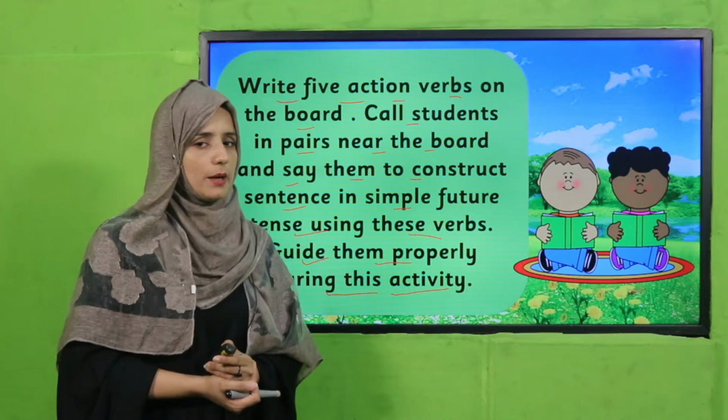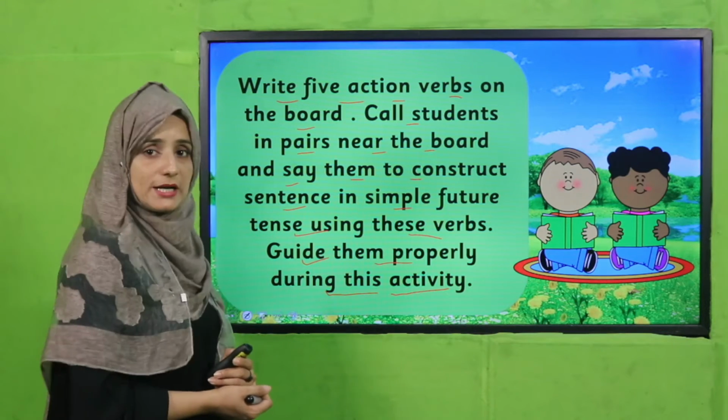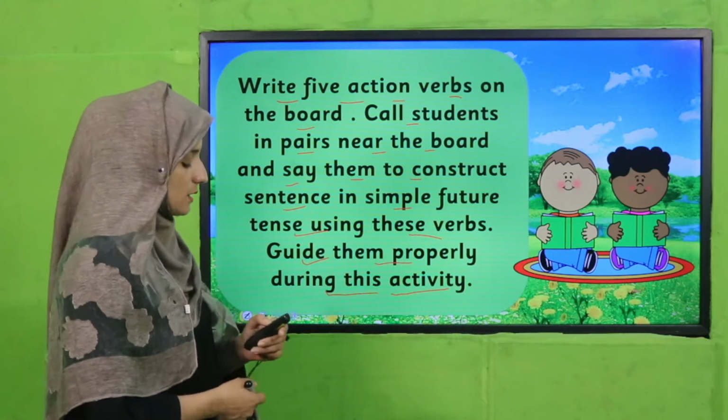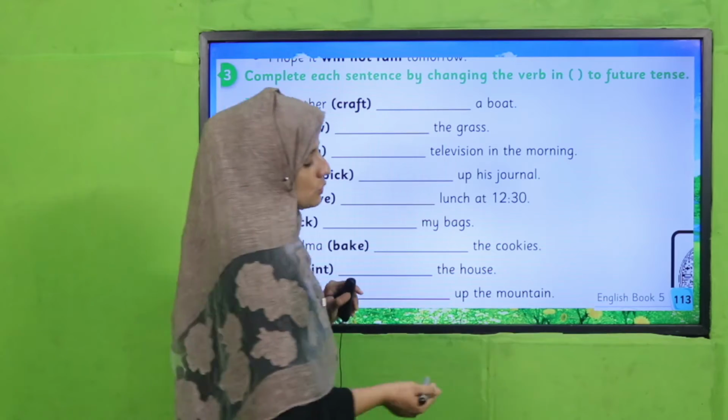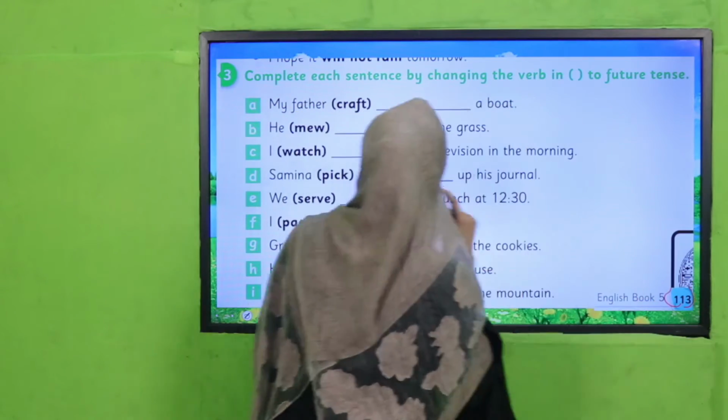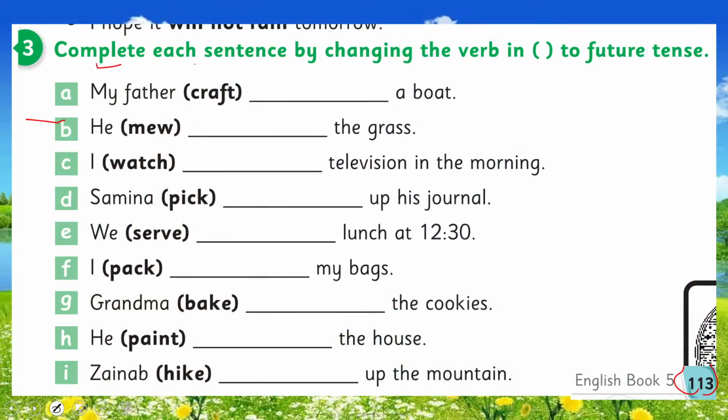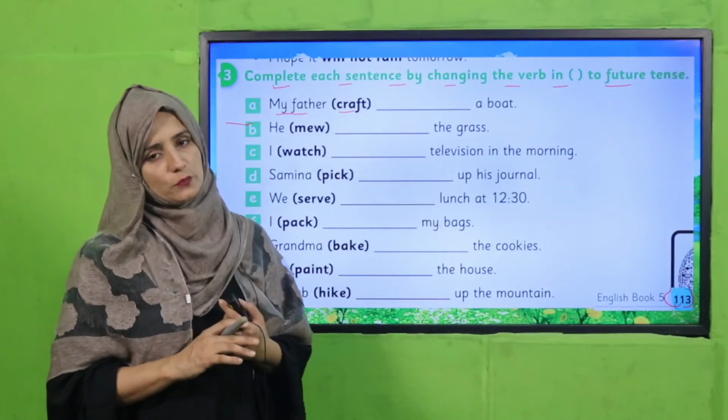Welcome back and good job. I hope you have done it in a nice way, because we have already learned about the simple future tense, and how we can construct a sentence. Good job. So there is an individual activity in your book on page number 113. Question number 3 is there. Complete each sentence by changing the verb into the future tense. This is the verb and you have to change it according to the subject. You will also use will and shall. So perform this activity in your book, my dear students. I am waiting for you.